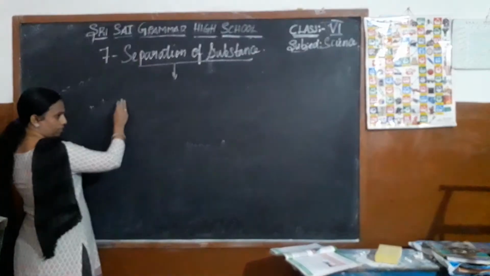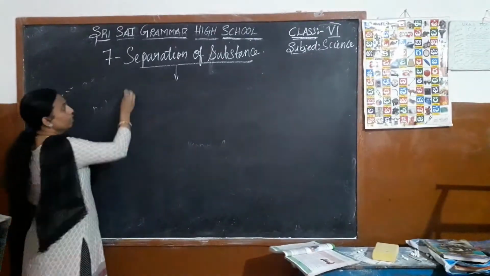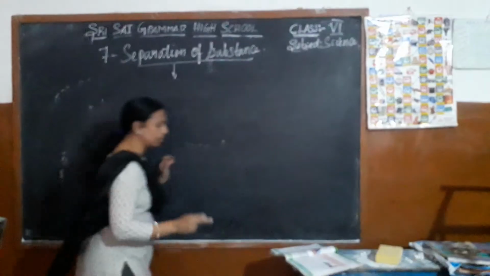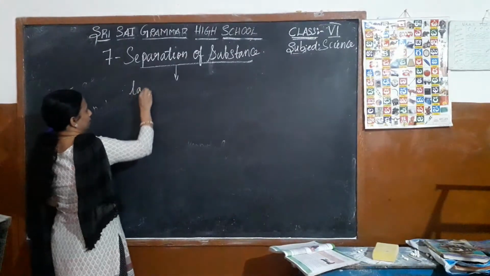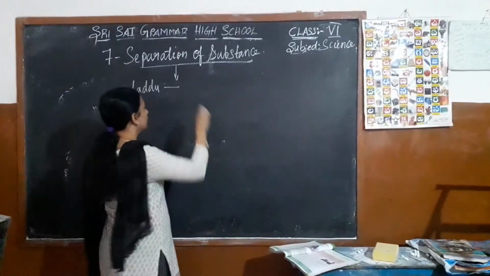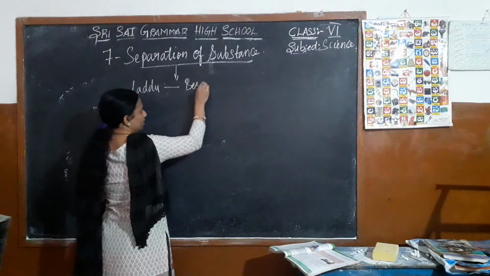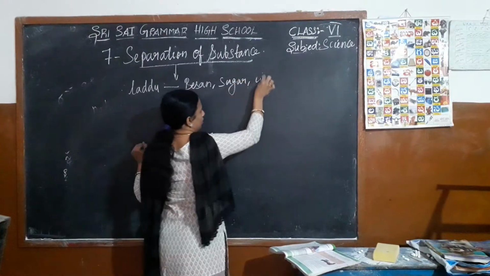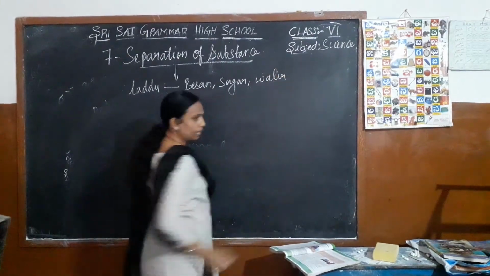They have given laddu also. To make laddu we take besan, sugar and water. Is it man-made?